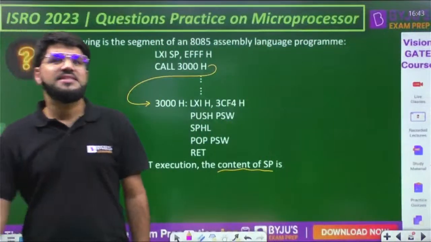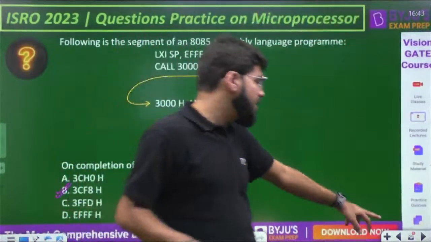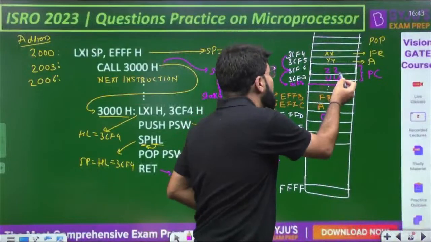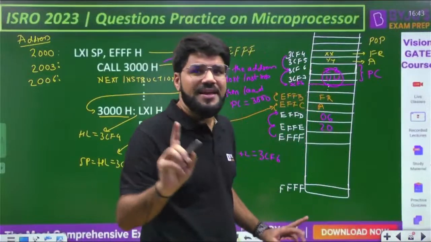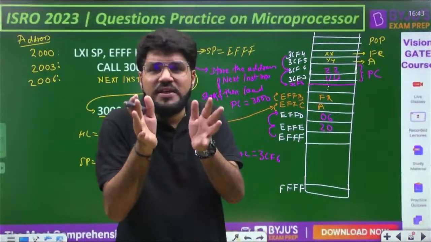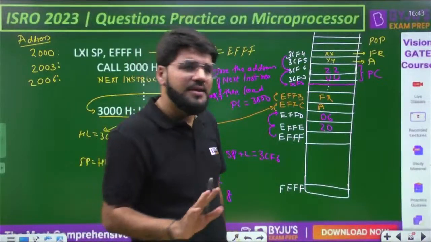What is the content of the memory location pointed to by the stack pointer? What the content will be here, we don't know anything. That is why they are not asking. Just what is the content of the stack pointer register. Okay, and that is clear. 3CF8.